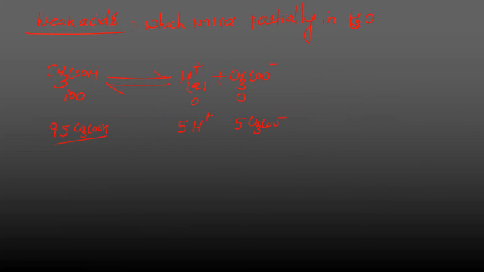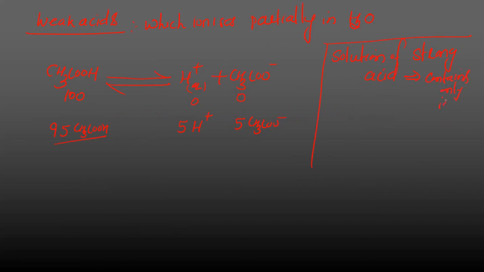So very important: weak acids are those which ionize partially in water to produce minimum H plus ions. What is the meaning of partially? However much we are taking, all acid molecules will not ionize. Some of them will remain as molecules, some of them will convert into ions. One important thing is, in a solution of strong acid, that means in water we are taking strong acid, it contains only ions.